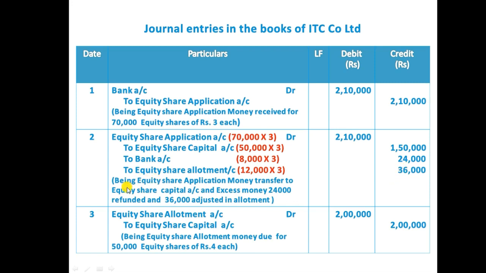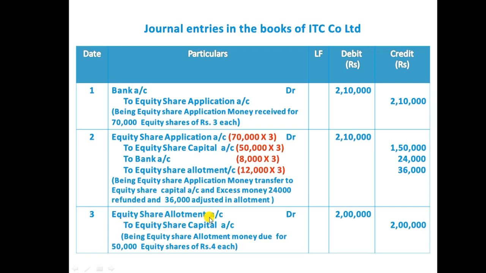We should write the narration being equity share application money transferred to equity share capital account, and excess money ₹24,000 refunded and 36,000 adjusted in allotment. After receiving the application, the company will allot the shares. After allotment, the company will send an intimation to the shareholder to pay the second installment. Before paying, the company will transfer allotment money to capital account.